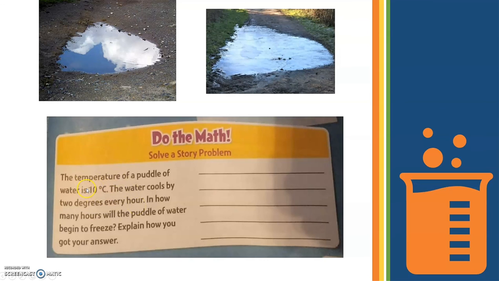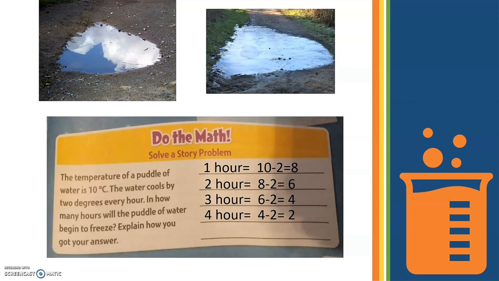The first step is that we write 10 minus 2 and then we subtract. So the first hour is 10 minus 2 equals 8. Second hour, 8 minus 2 equals 6. The third hour, 6 minus 2 equals 4. The fourth hour is 4 minus 2 equals 2. And we need 5 hours to get to the point of 0 degrees. We have to take 5 hours, okay?